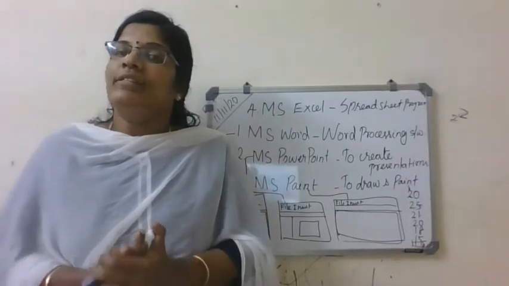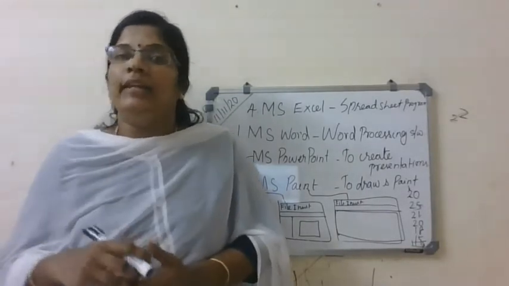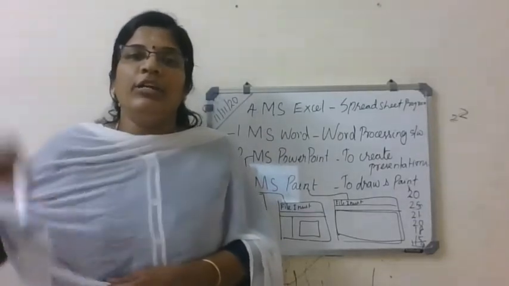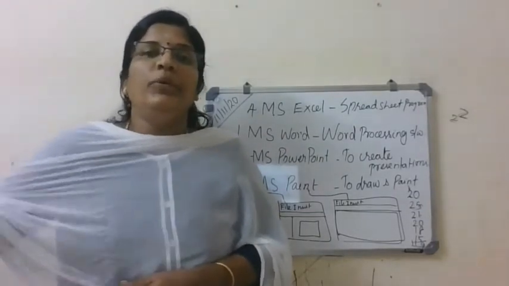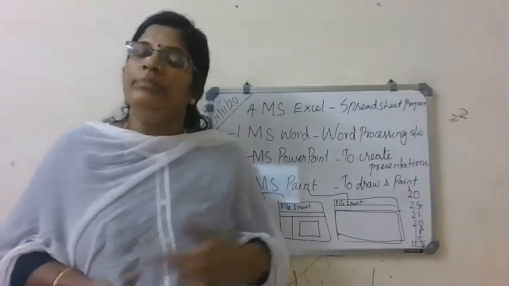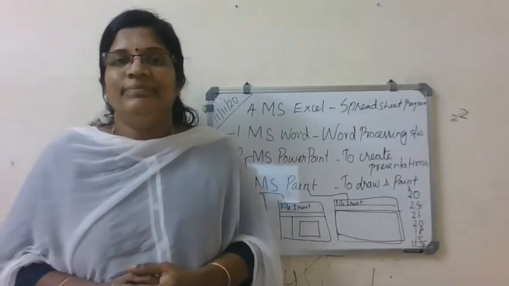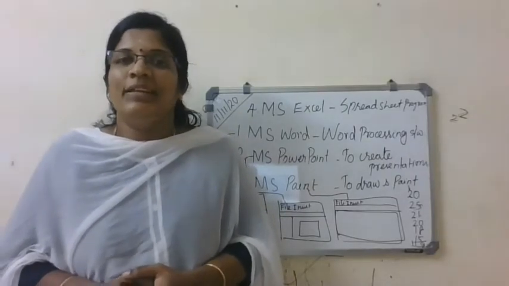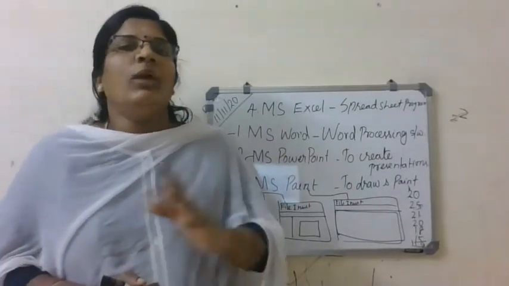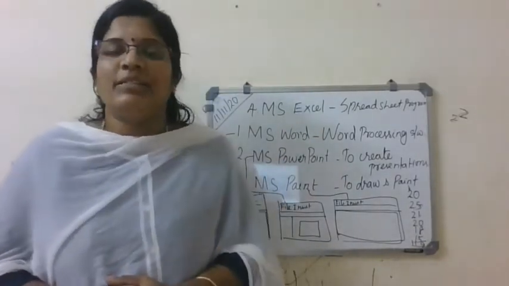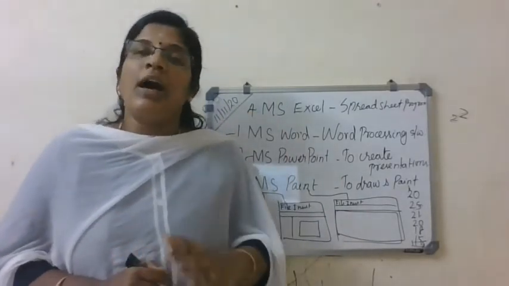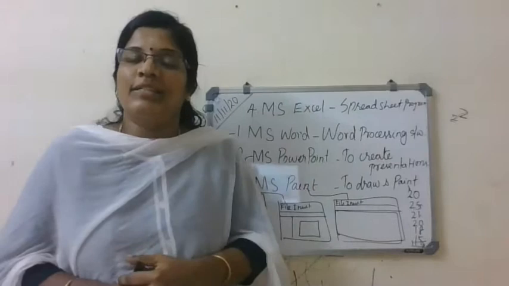So you just enter the data. The names of the students, then subject marks: English, Maths, Science, GS, Computer, Hindi, Malayalam, everything you have to enter. But finding the total, Excel will do it in a fraction of seconds. Finding the grade, average, everything the system will do. The only task is you have to enter the names of the students and their marks. Remaining tasks will be taken care of by MS Excel.